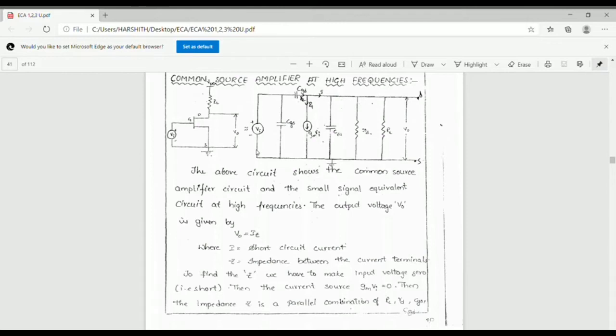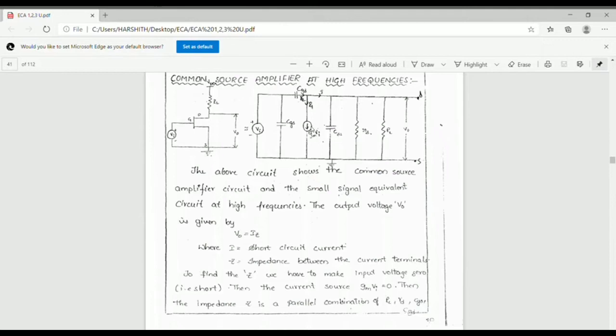This is the independent generator and this is the dependent generator. Since Vi is short circuited, no current flows in the dependent generator. Thus Z is the parallel combination of the impedances.